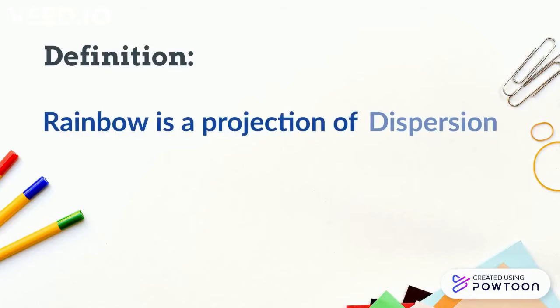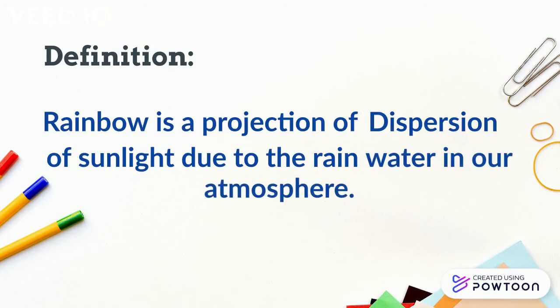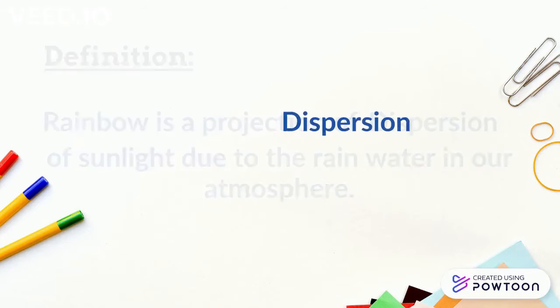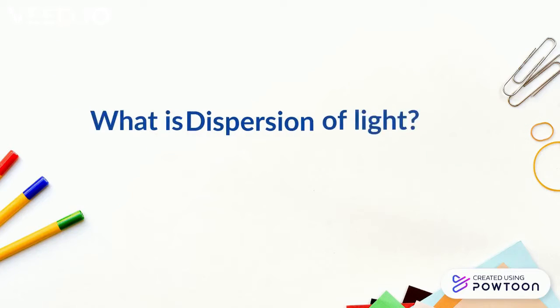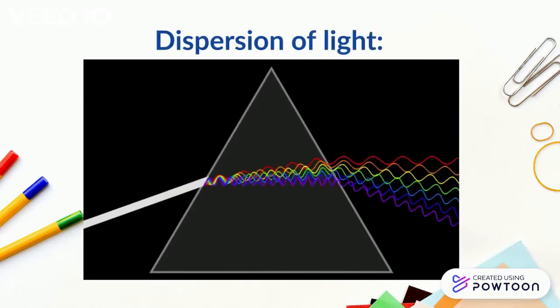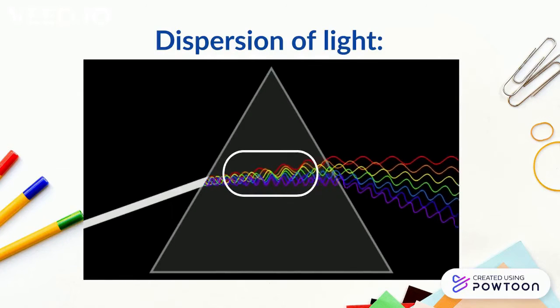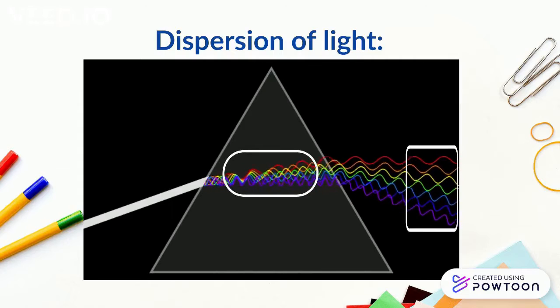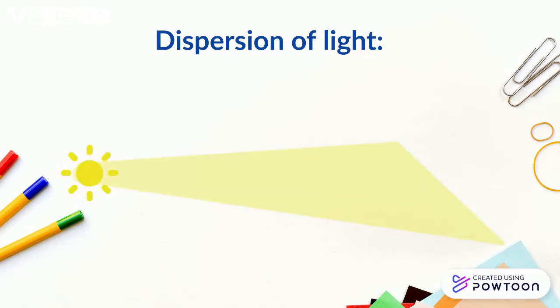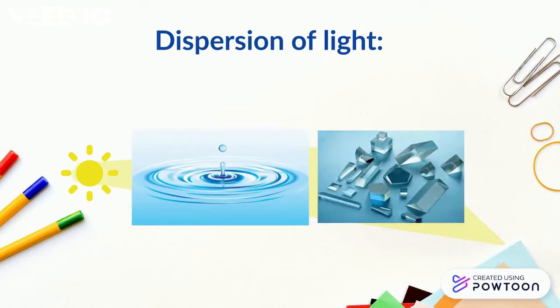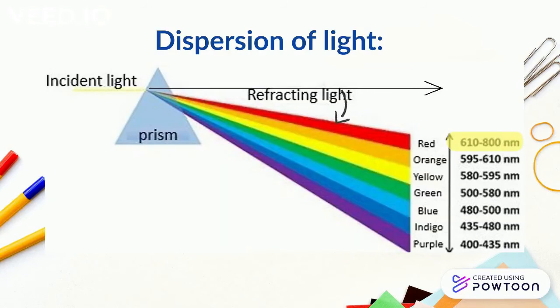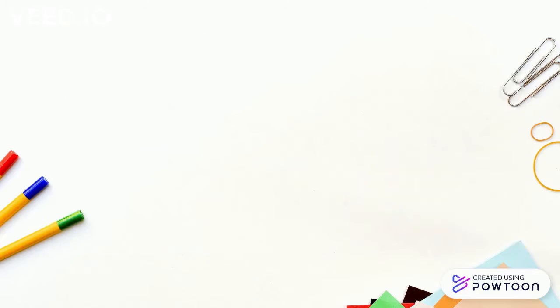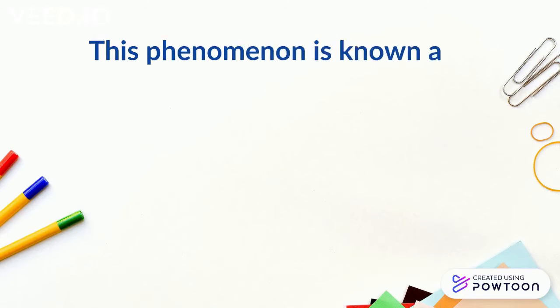A rainbow is a projection of dispersion of sunlight due to the rainwater in our atmosphere. But what is dispersion of light? When light travels through a prism, the different colors corresponding to different wavelengths get separated. Because when light of different wavelengths passes through an optically dense material, such as water and glass, the longer wavelength bends the least and the shorter wavelength bends the most, resulting in a separation of the visible spectrum. This phenomenon is known as dispersion of light.